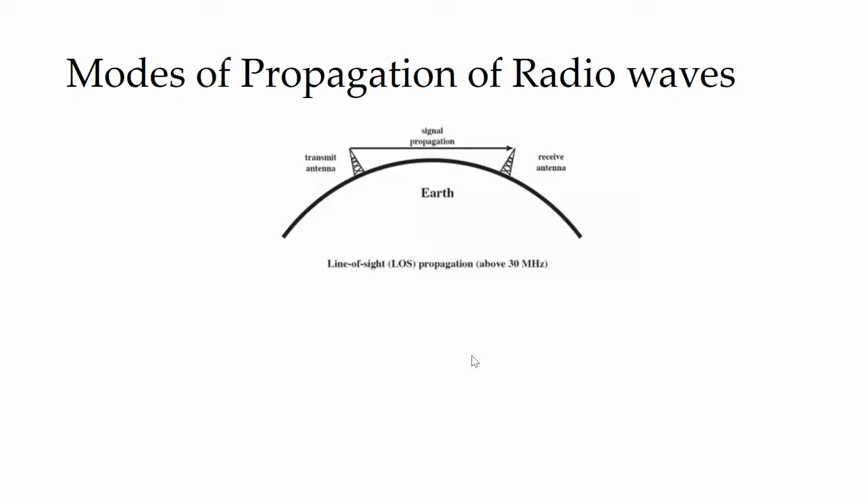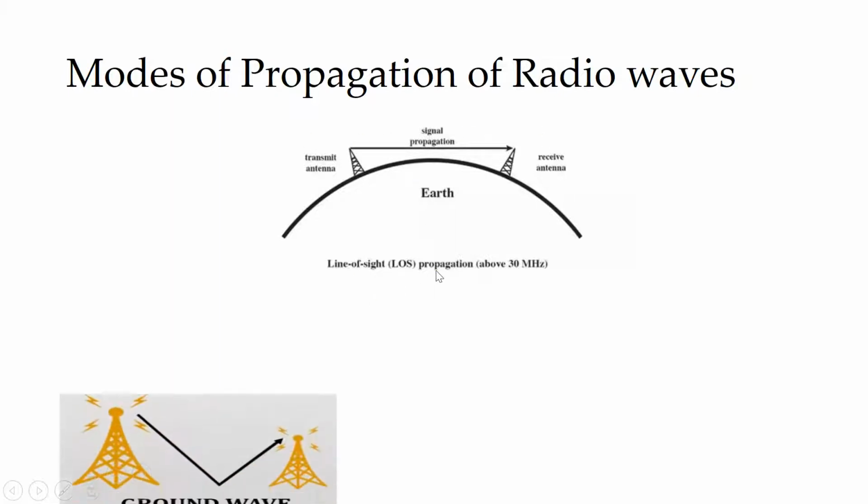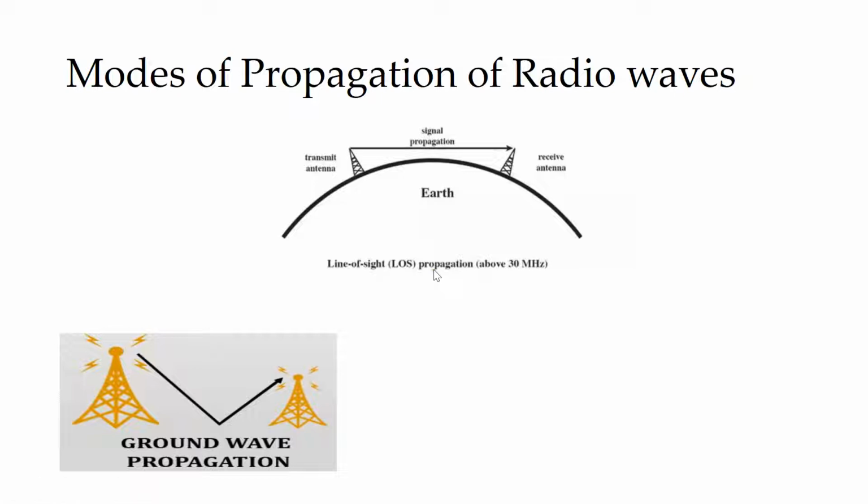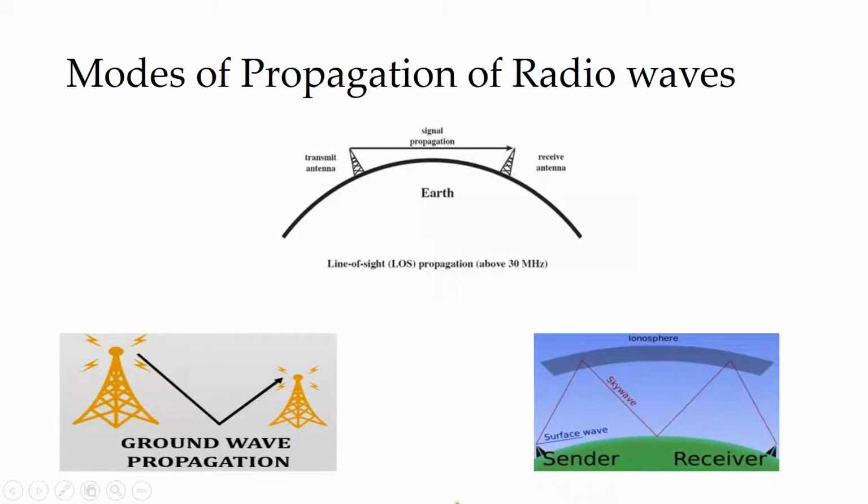Number 1 is the line of sight. Line of sight is nothing but direct communication. If your transmitter is here and your receiver is here, they are going to contact directly. That is called line of sight propagation. The second one is ground wave propagation, wherein the transmitter sends a message, it is reflected along the earth's surface and then comes to the receiver. This type of propagation I call ground wave propagation. The last one is sky wave propagation, where your signals go into the ionosphere and then come back to the receiver, right? So this is sky wave propagation.